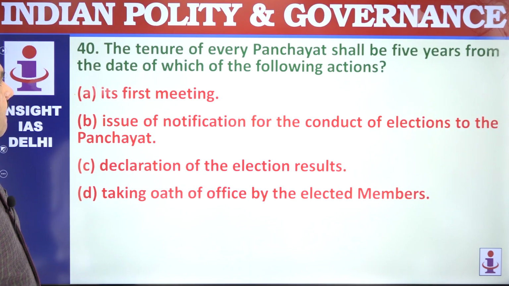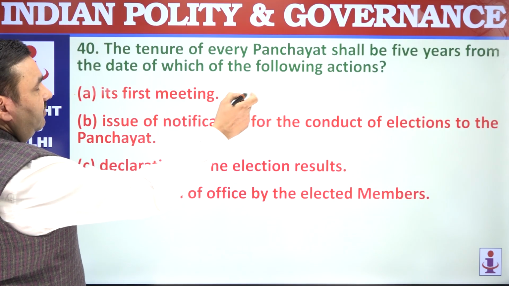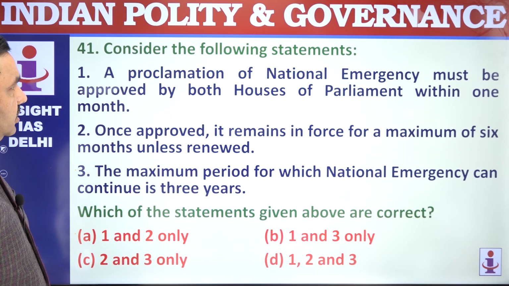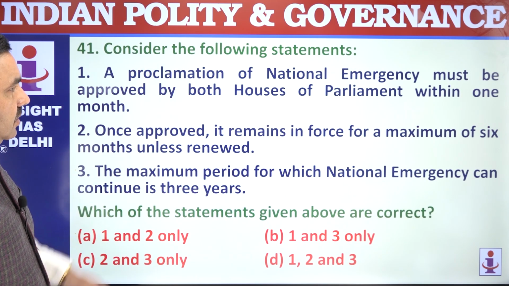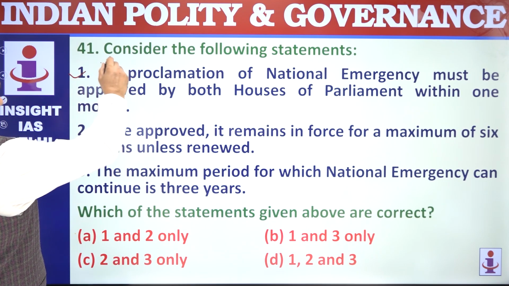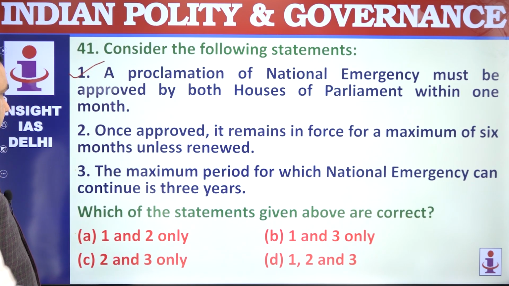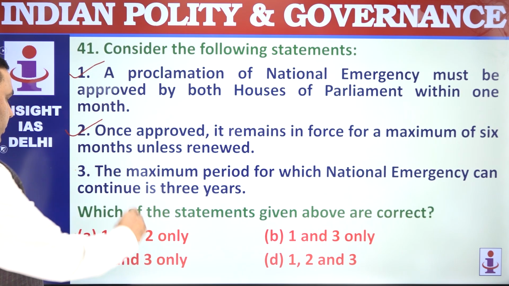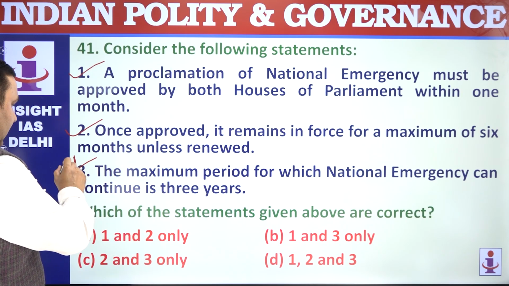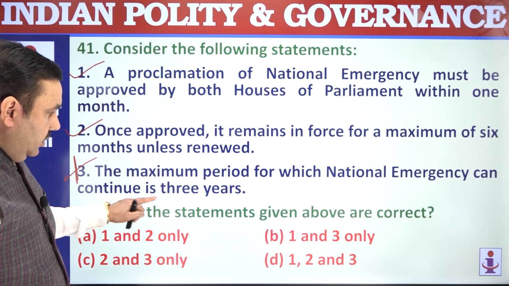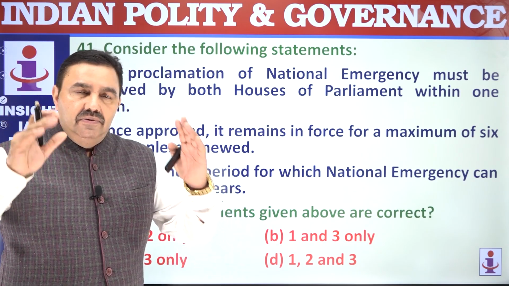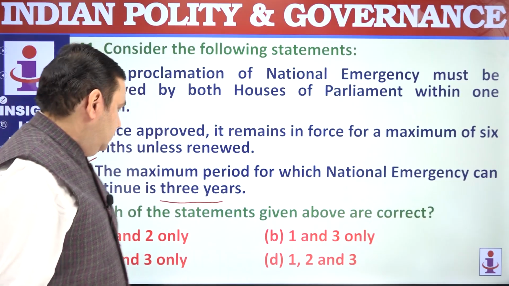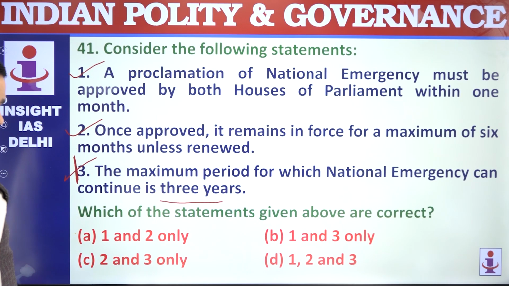40. The tenure of the Panchayat shall be 5 years from the date of the first meeting. 41. A proclamation of national emergency must be approved by both the houses within 1 month. That's correct. Once approved, it can remain for a maximum period of 6 months unless revoked. Correct. Maximum period is not mentioned anywhere. It can continue for any length of time. It's not 3 years. 3 years is for state emergency under Article 356. 1 and 2.